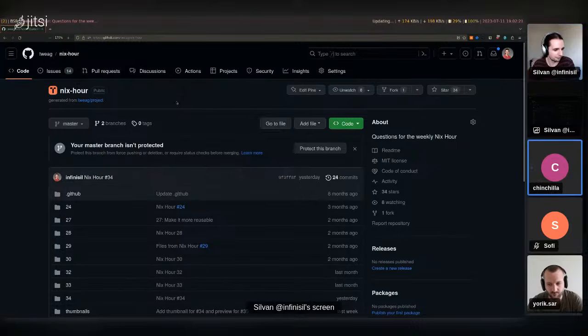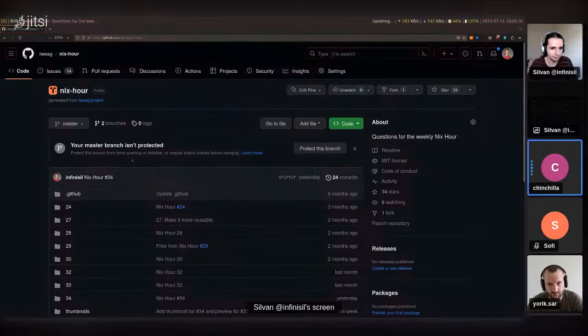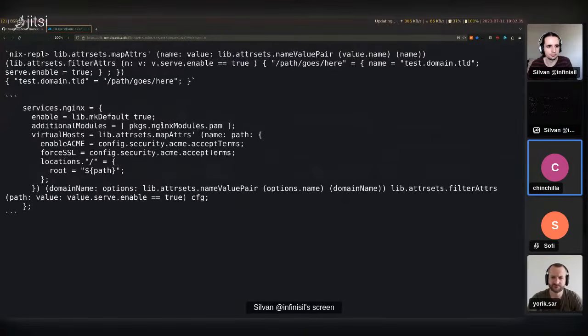Hey, maybe question isn't so accurate as I'm trying to troubleshoot something. I sent a link in the chat. I've got this little function working in the REPL, and I'm actually trying to put this in a little module where I'm going to generate an nginx config based off of this, and I'm struggling to convert what works in the REPL to something that works in my module.